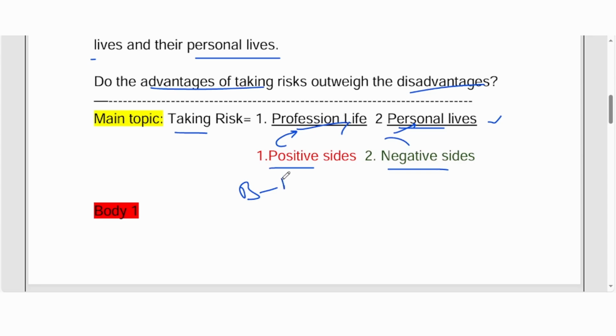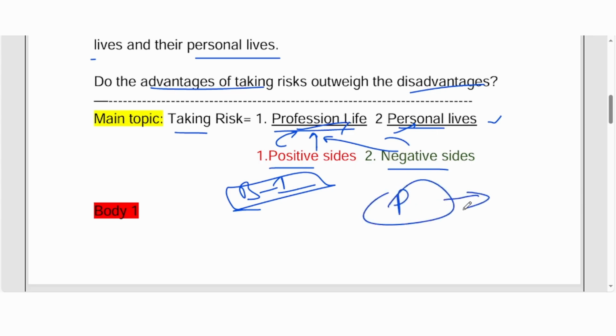Here, see, in body 1, some people will say, okay, I'm going to talk about professional life in body 1. That means the positive side of taking risk in professional life, and the negative side of taking risk in professional life. Then in body 2, personal life: positive sides of taking risk in personal life, negative sides of taking risk in personal life. Another person will say, no, I'm going to talk about the positive sides in body 1. That means positive sides of taking risk in professional life and positive sides of taking risk in personal life. In body 2, negative sides of taking risk in professional life and negative sides of taking risk in personal life. So you are going to divide it based on your strength point 100%.